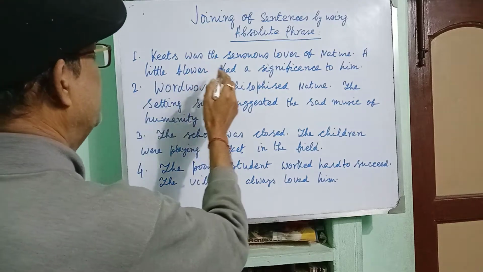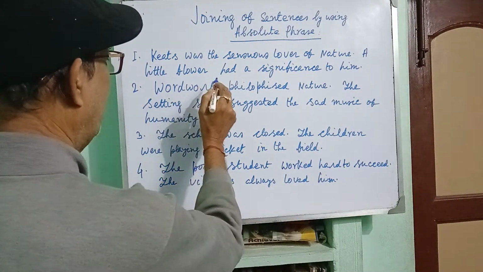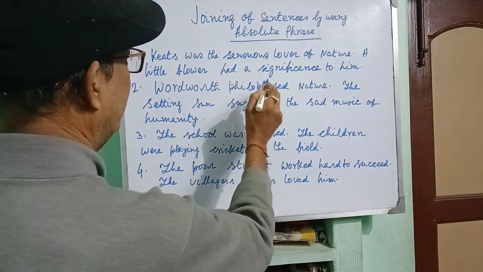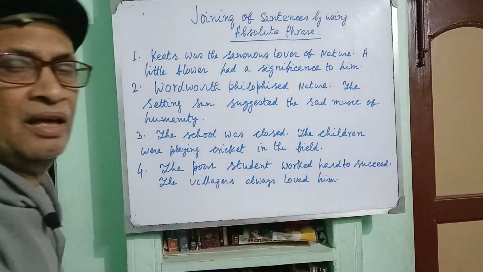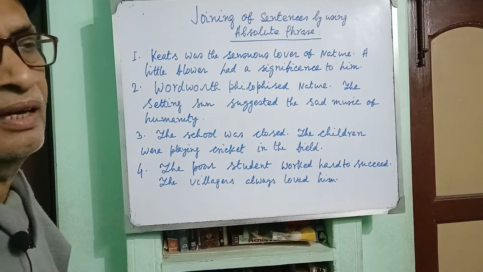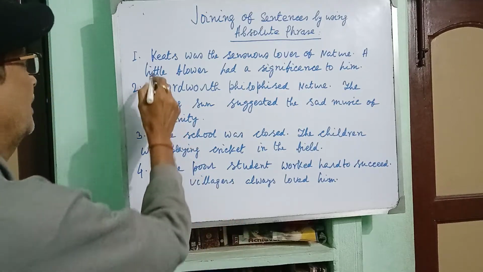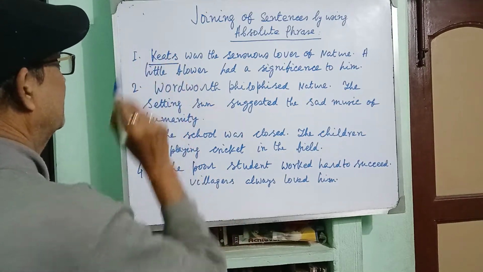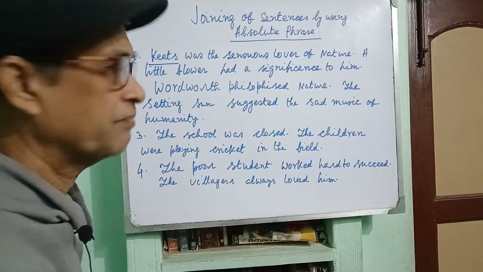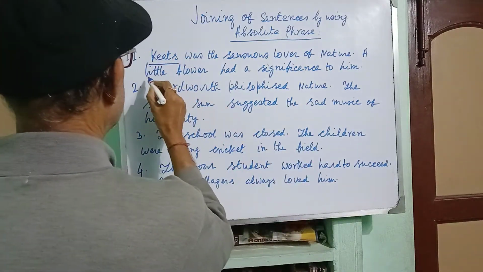Keats was the sensuous lover of nature. A little flower had a significance to him. And my dear boys and girls, you see that the subjects are quite different. In the first sentence, the subject is Keats, and in the second sentence, the subject is a little flower.